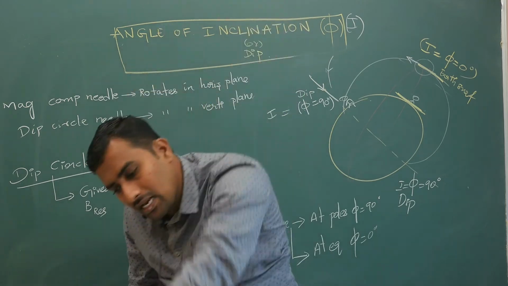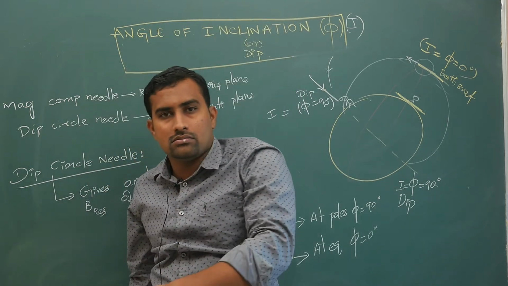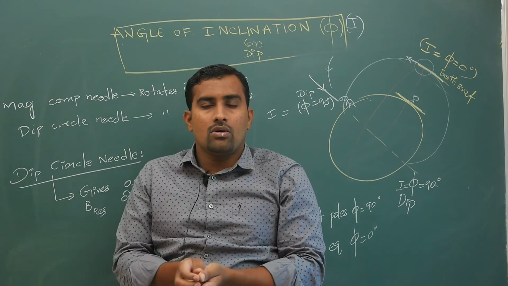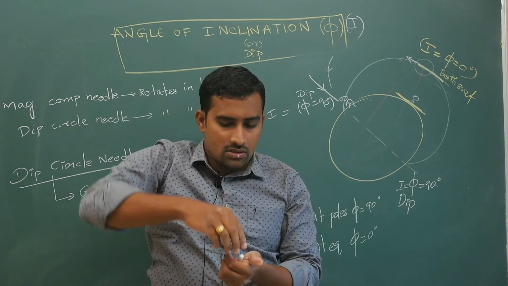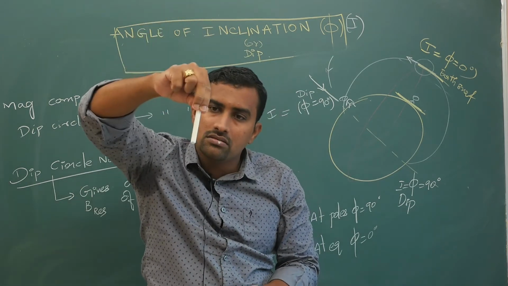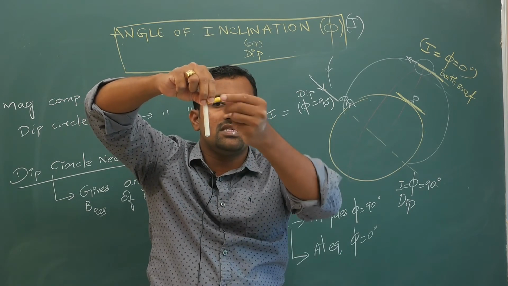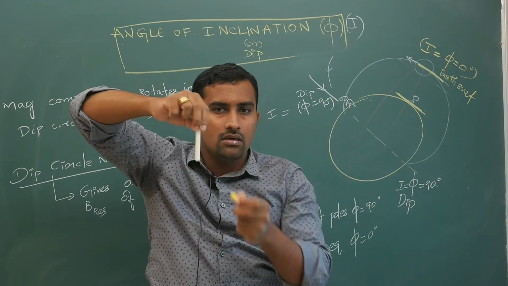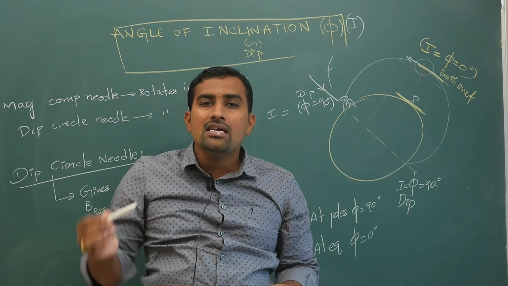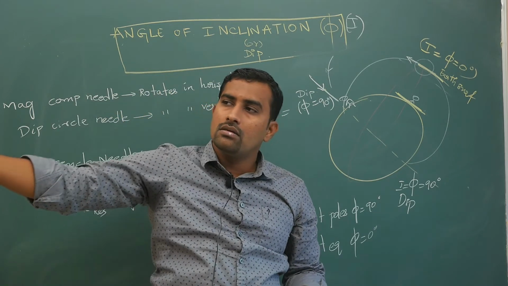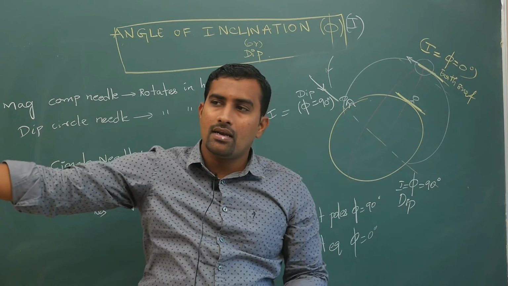At the poles, your resultant magnetic field goes this way, so that is why the dip circle needle will be this way. Your horizontal to the earth surface will be this way, angle 90 degrees. At the magnetic equator, it will go like this, parallel to the earth surface.